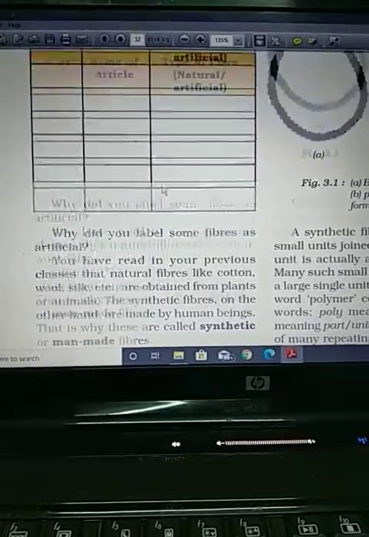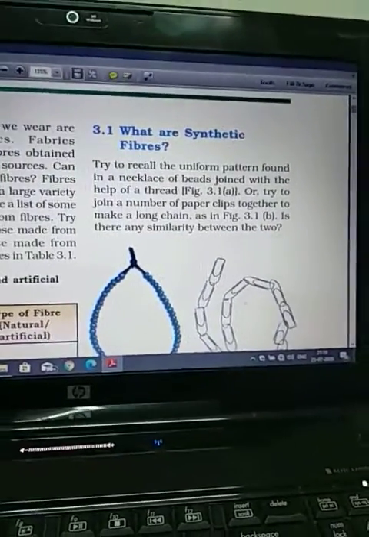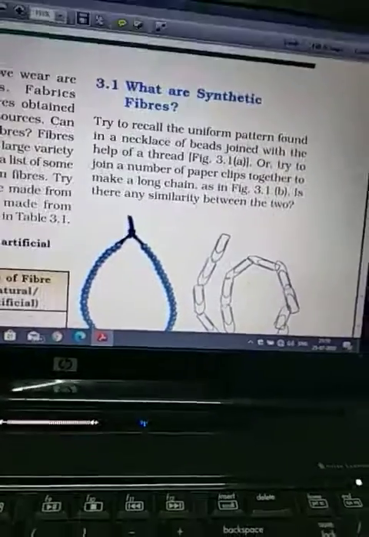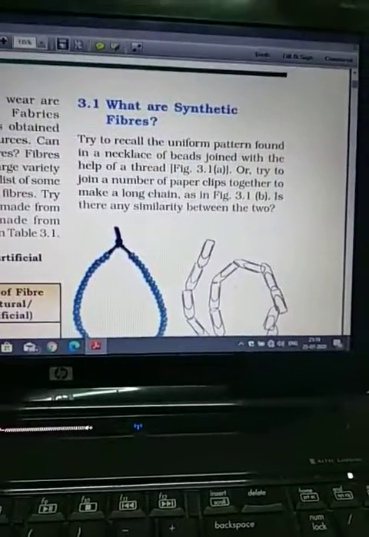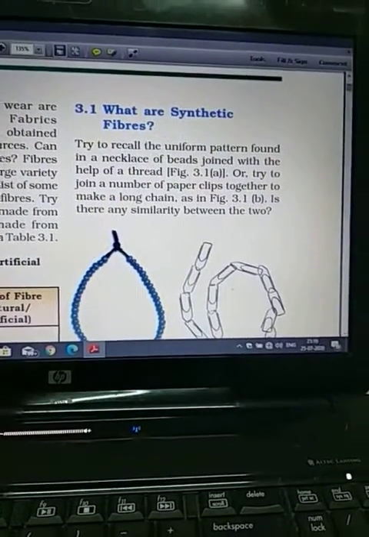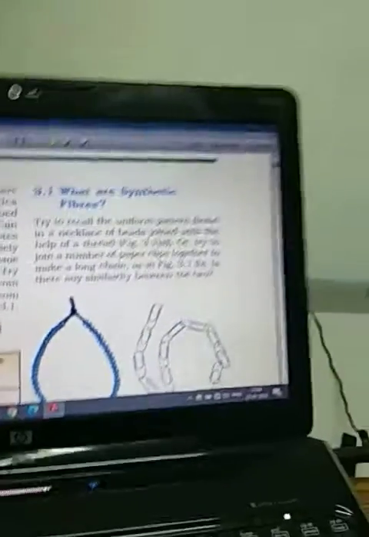So here we study different types of synthetic fiber. First, what are synthetic fibers? Many synthetic fibers are here, and these synthetic fibers are polymers. That means a giant molecule. This giant molecule is formed by the addition of small units in a particular fashion. You will study their formation in class 12th.